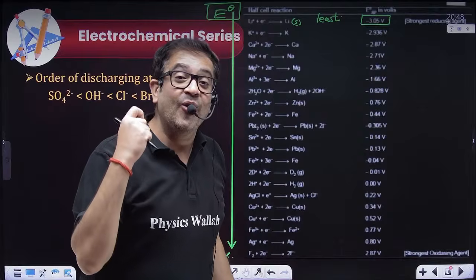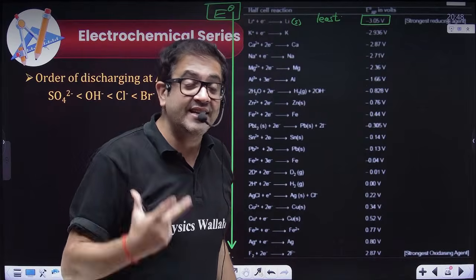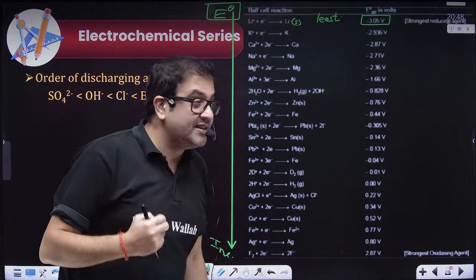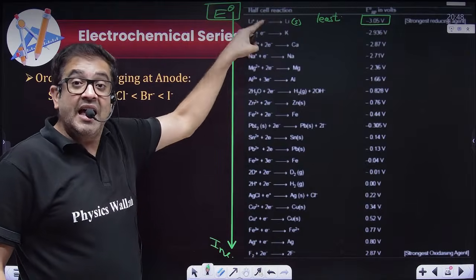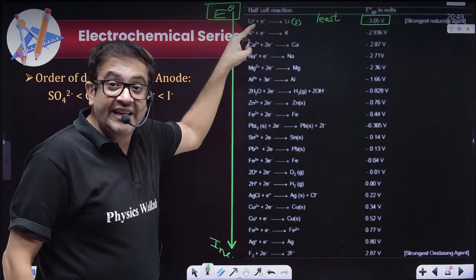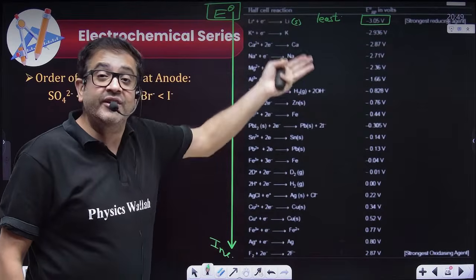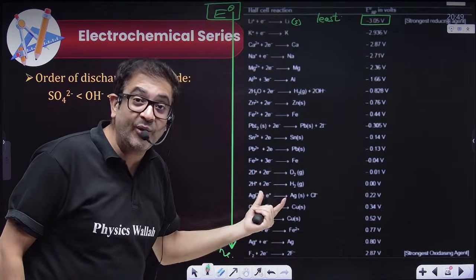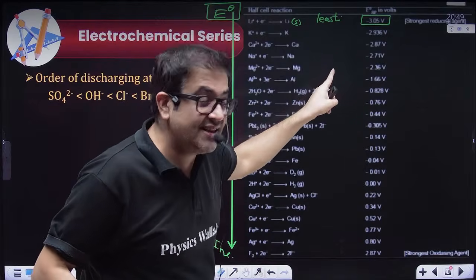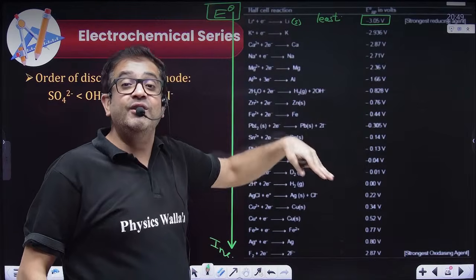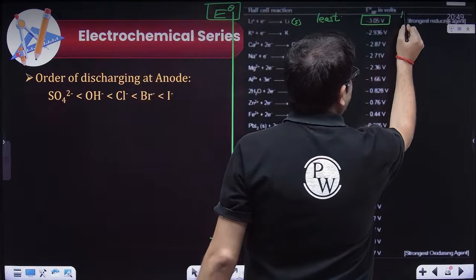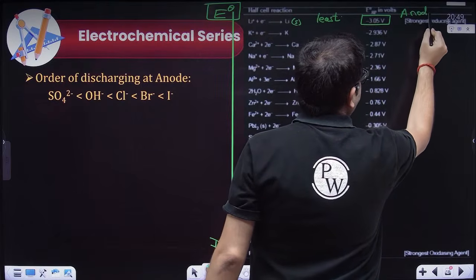That means who will try to oxidize itself with the fastest tendency? Sir, lithium. So if it has a tendency to oxidize, and I take lithium and compare it with any electrode coming below it, this one will try to oxidize itself spontaneously. Therefore, whatever you have at the top will always try to act as anode.